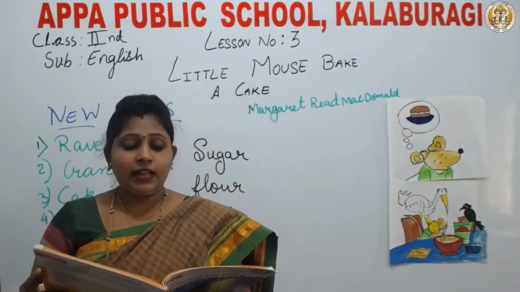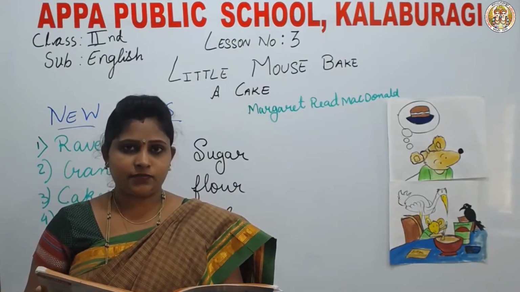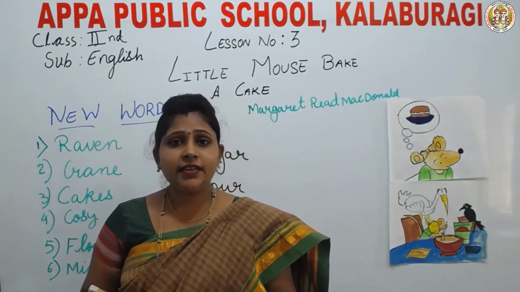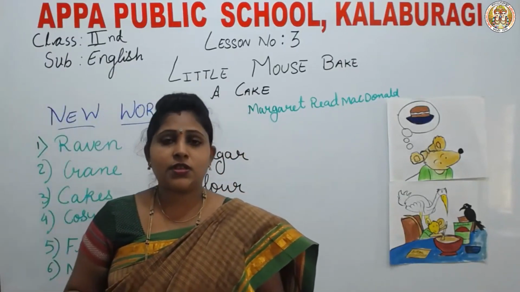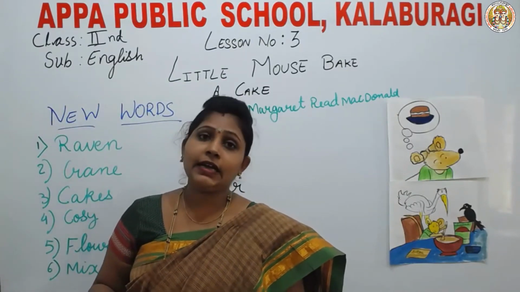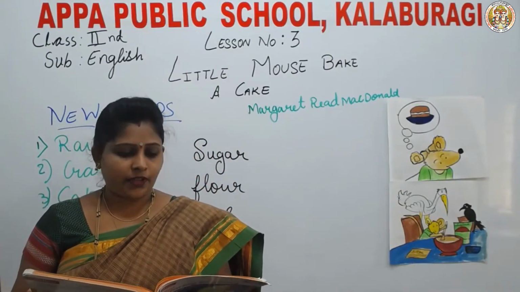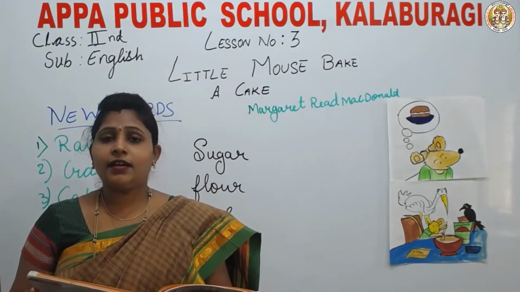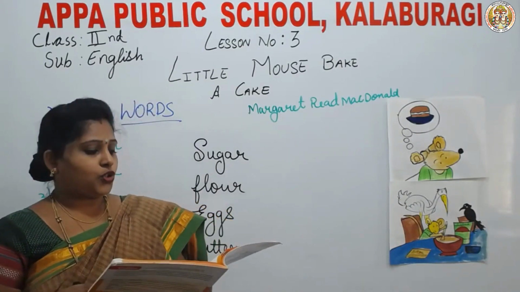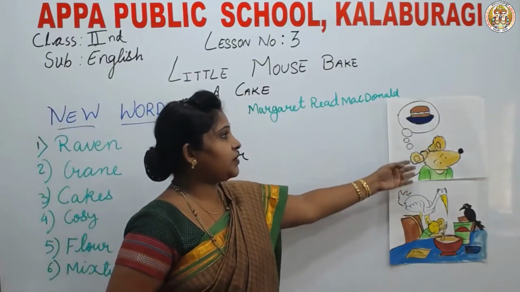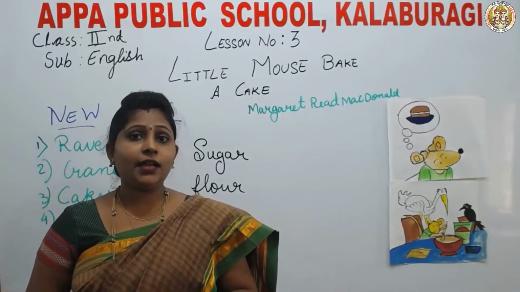One morning, Little Mouse woke up thinking about cake. What did the little mouse think when it woke up in the early morning? The little mouse thought of baking a cake. Let us make a cake today. I love cake, said Raven. Me too, said Crane. So, what did the little mouse think? The little mouse thought of baking a cake.